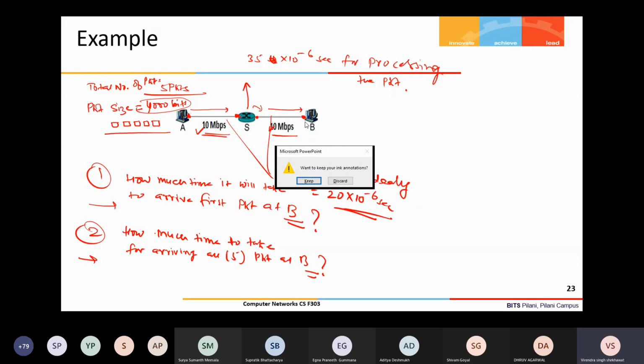If you have any doubt regarding packet switching, this exercise will help you to understand, and you will be able to sort it out.